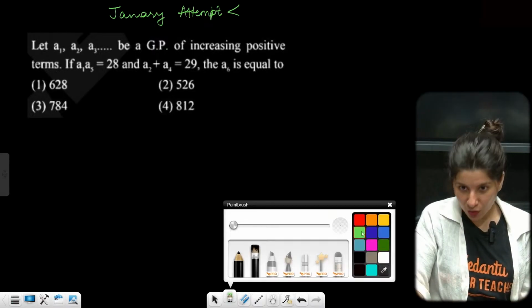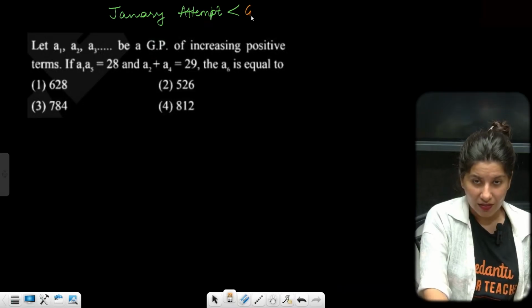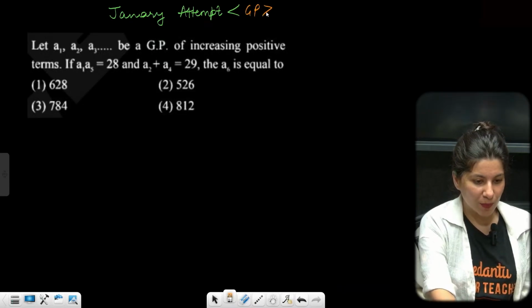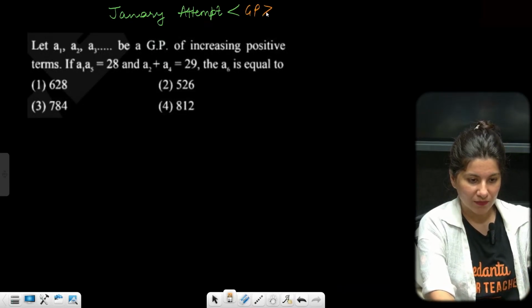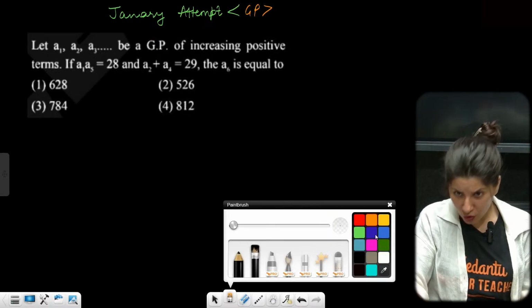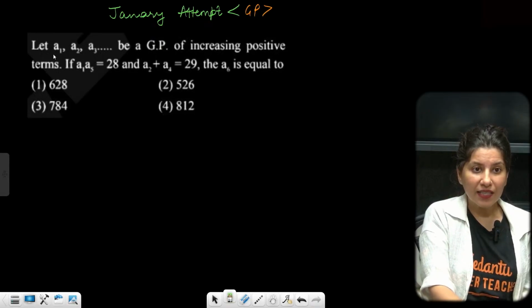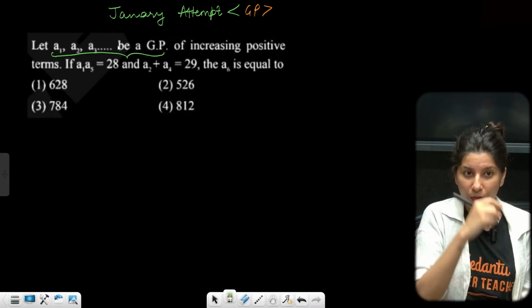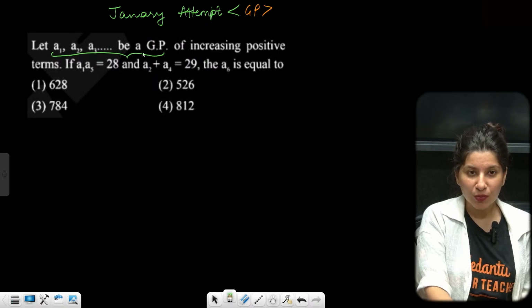And this is based on GP. Yay, we have got promoted now. Geometric progression, everybody. We've got promoted. Starting from A1 to A2, A3 and all the way up to N, GP of increasing positive terms.